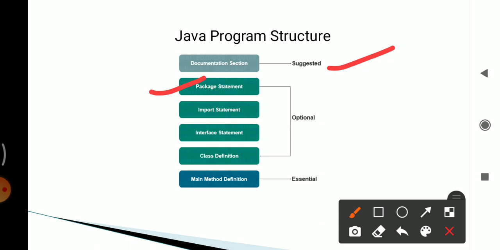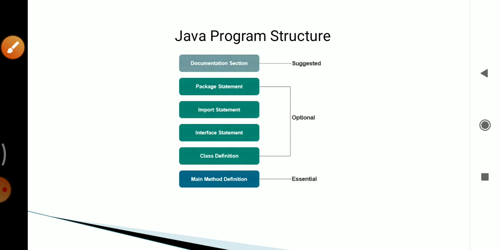Then class definitions. A Java program may contain any number of classes. The classes are used to encapsulate real world objects. In Java one program contains many classes. Then last is main method class. Main method is essential and it is the start of the execution of the program, and on reaching the end of main the program terminates. In Java, the main method is declared as public static void main string args.